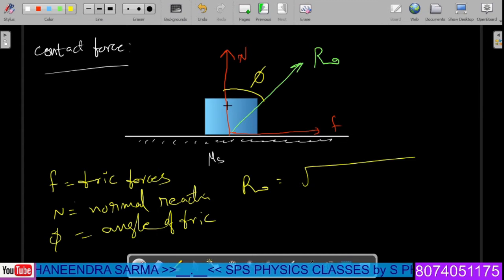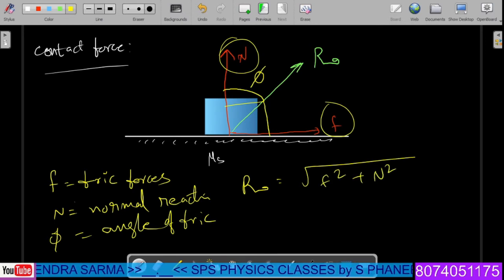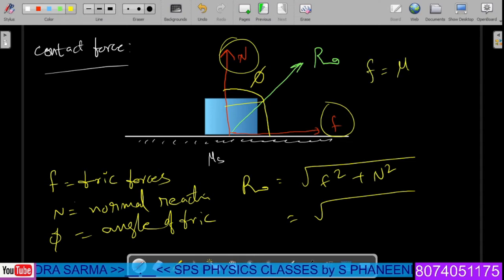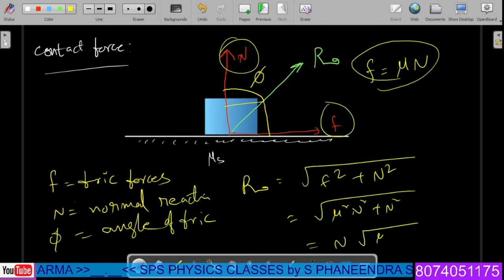There is 90 degrees between f and N, therefore R equals the square root of f squared plus N squared. From the concept, f is always mu into normal reaction, so R equals the square root of mu squared N squared plus N squared. Taking N common, we can write R equals N times the square root of mu squared plus 1.